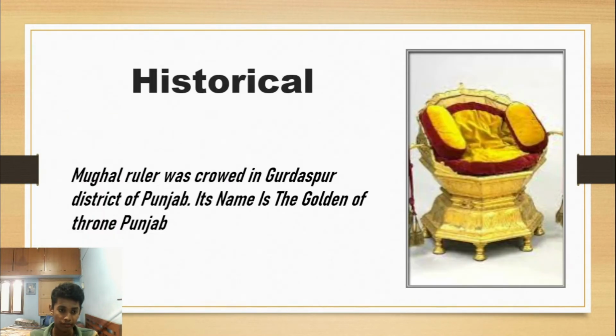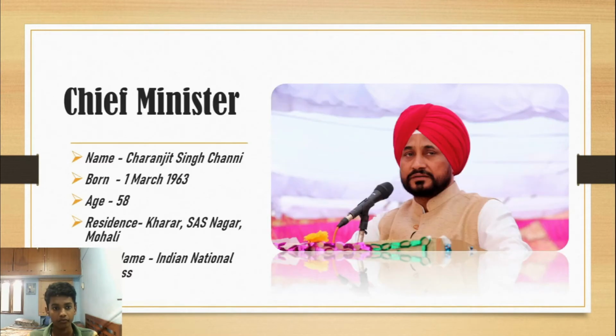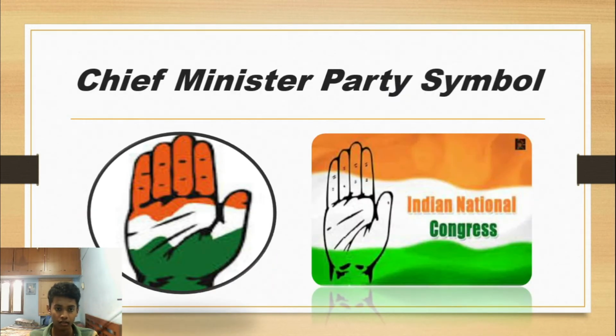Punjab's history: Mughal ruler was crowned in Gurdaspur district of Punjab. Its name is the Golden Throne of Punjab. Chief Minister of Punjab is Charan Singh Channi. His party is Indian National Congress.